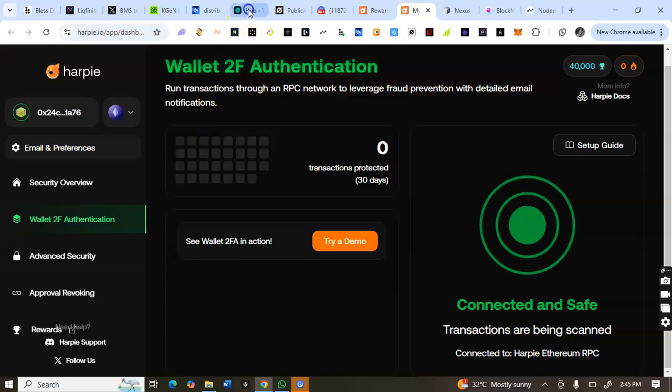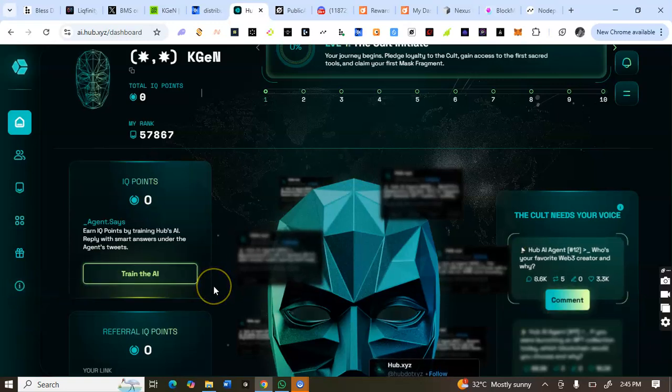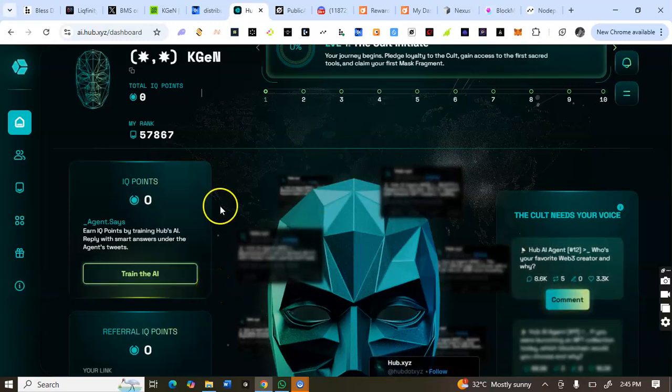So for the AI.Hub.xyz, you reply to tweets every day and you earn points. So I'm gonna come back to check this thing later if the Twitter API will have been okay.